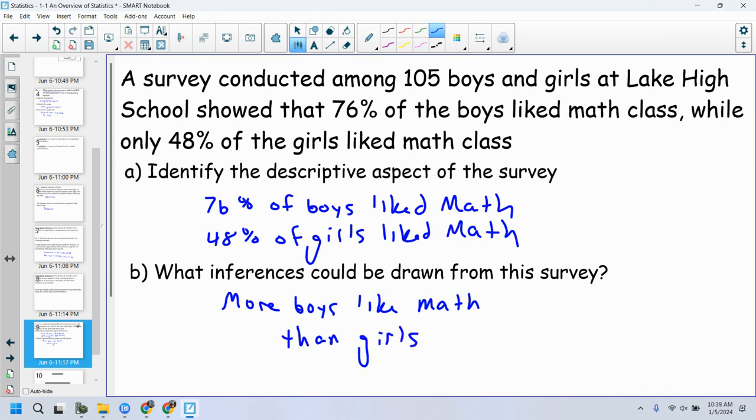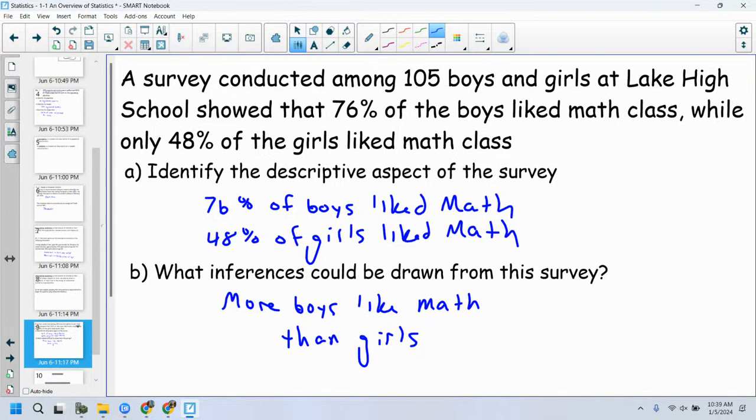Now, here's why I don't like inferential statistics very much. Are we told anything about the way that I conducted my survey, or the sample that I chose, or how I chose that sample? No, we're not told anything about that. So my findings could be swayed in any sort of way. Maybe my sample wasn't random.